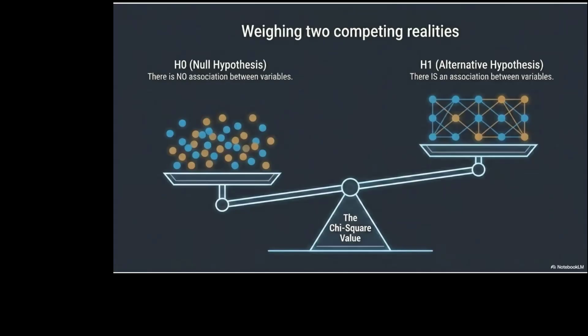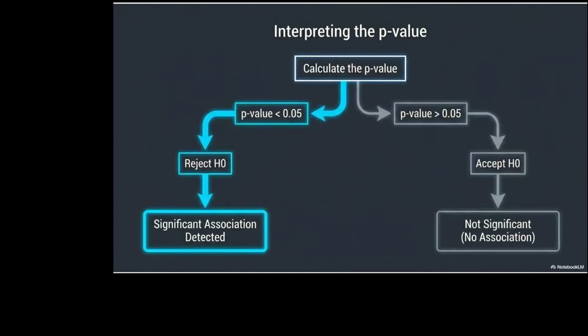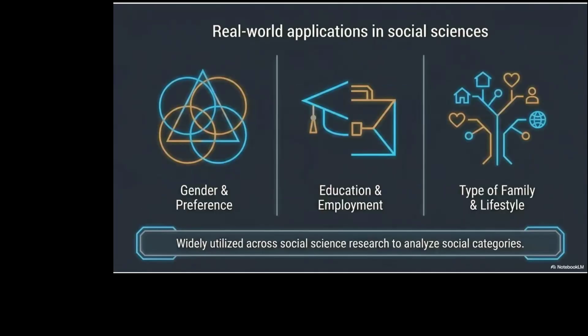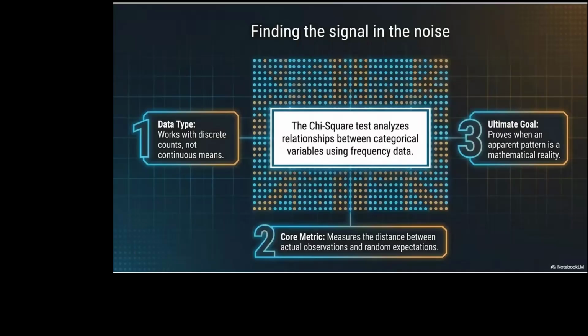So again, hypothesis testing, I'm not getting into details. You again look for the p-value. Depending on that, you reject or accept the null hypothesis. Now here also same thing. You see gender and preference. Preference as in what? Preference for coffee, tea, yes or no answer you would get. Gender, you will get male, female answer. So both categorical variables, right? You cannot do correlation. In that case, you can only do chi-square test. So chi-square test analyzes the relationship between categorical variables using frequency data, not continuous data.